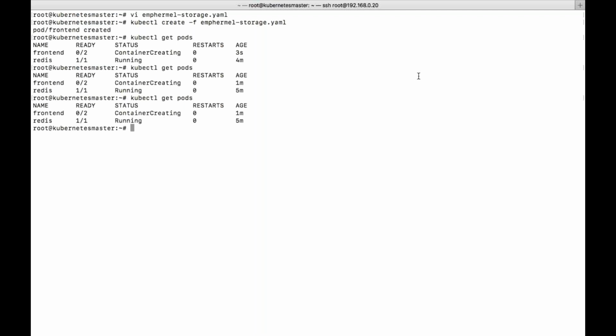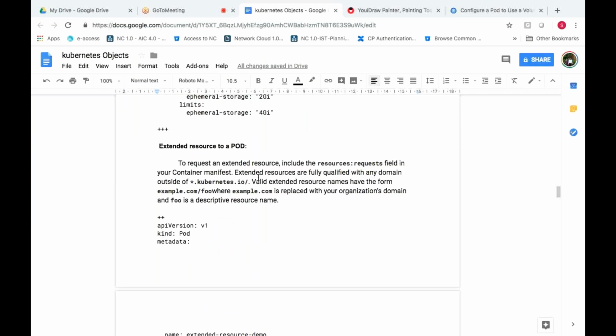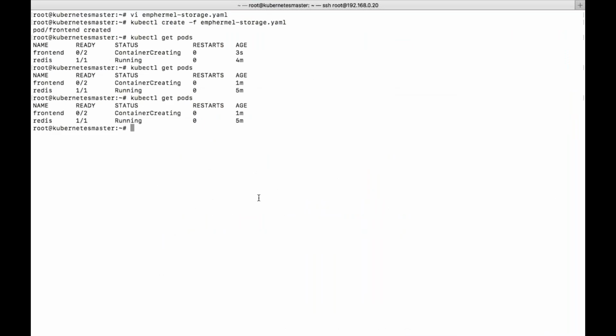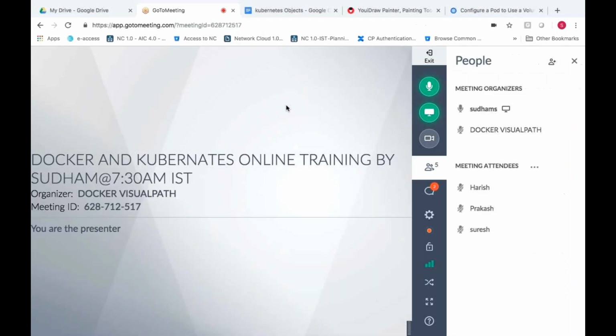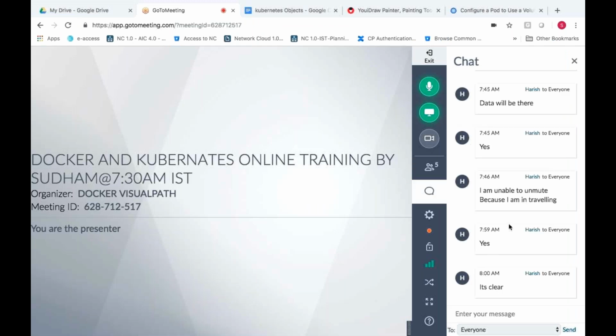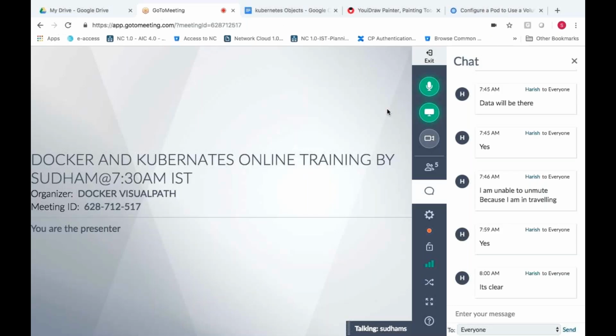It's still under creation because both the images are new and are getting downloaded. Let us wait, because the image size might be large or the network might be a bit slow in order to download the image.